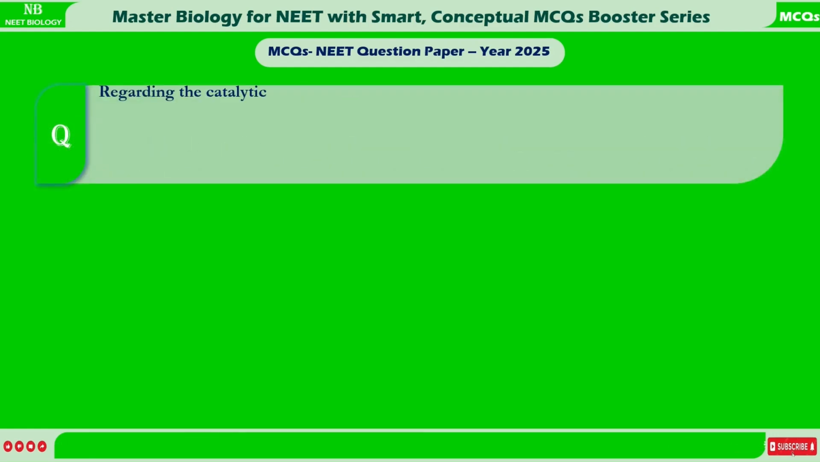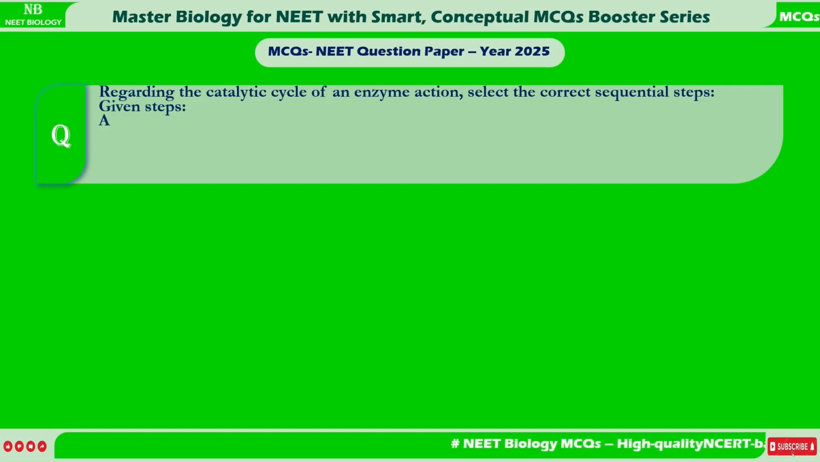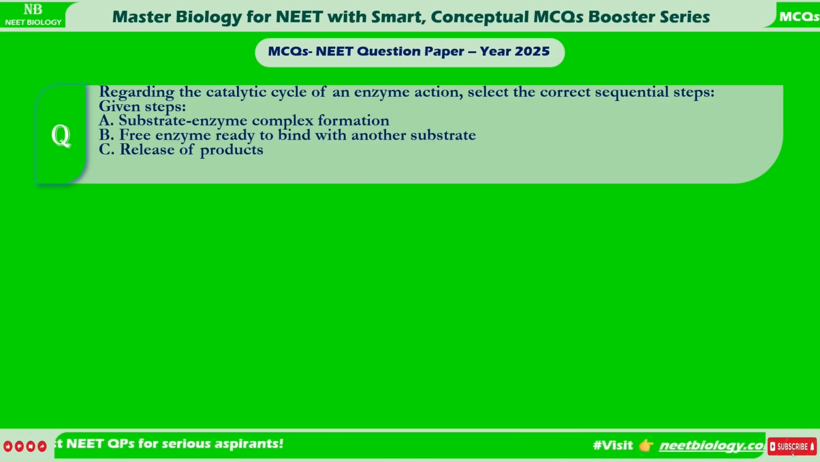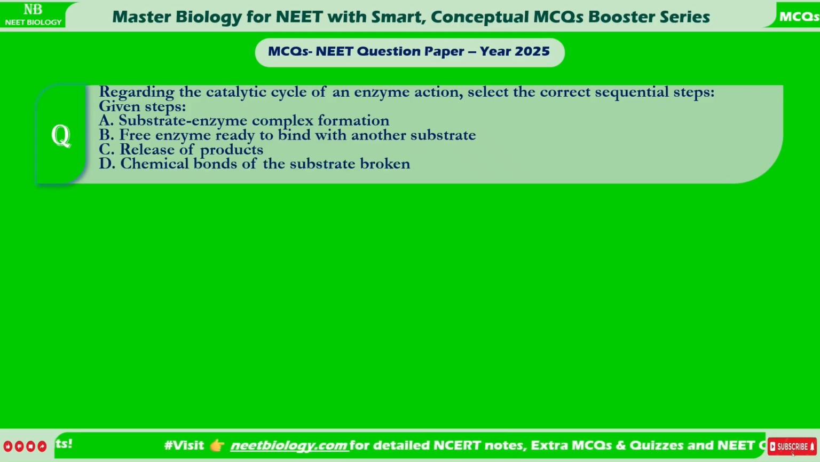Regarding the catalytic cycle of an enzyme action, select the correct sequential steps. Given steps: A. Substrate enzyme complex formation. B. Free enzyme ready to bind with another substrate. C. Release of products. D. Chemical bonds of the substrate broken. E. Substrate binding to active site.